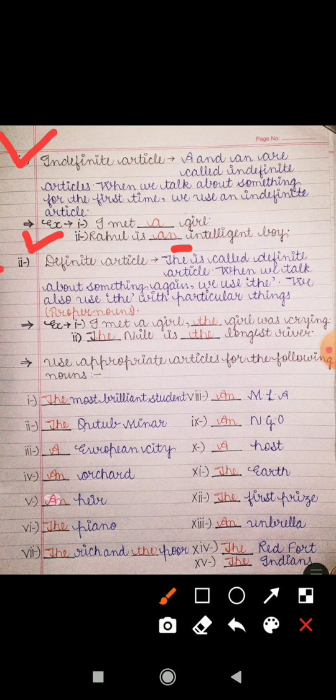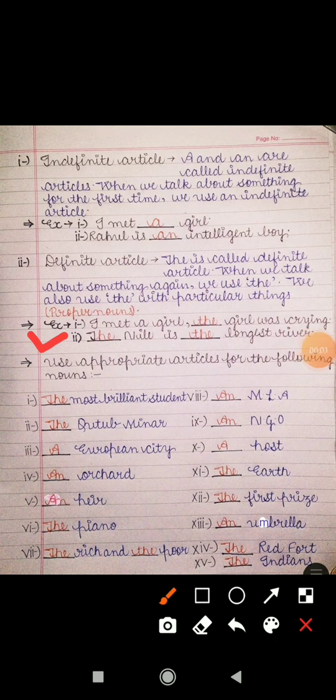Next definition is of definite article. The is called definite article. When we talk about something again, we use the. We also use the with particular things. जब कभी भी हम किसी चीज़ के बारे में दोबारा बात करते हैं, means we have already talked about the thing and we are talking about the same thing again, so we use the. We also use the with particular things, proper nouns, और हम proper nouns के साथ भी the का use करते हैं. Example: I met a girl, the girl was crying. Here we have already talked about the girl. I met a girl, मैं एक लड़की से मिला, the girl was crying, वो लड़की रो रही थी. Here we have used the because we are talking about the girl again.